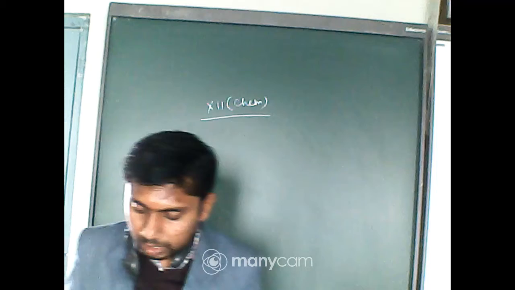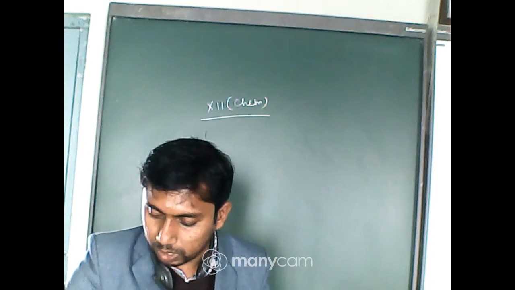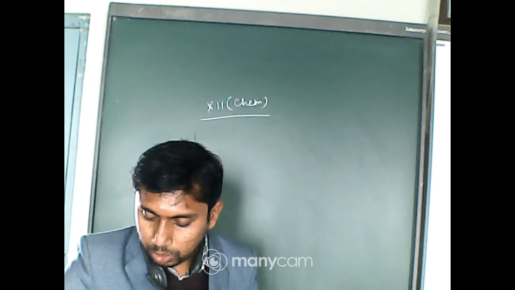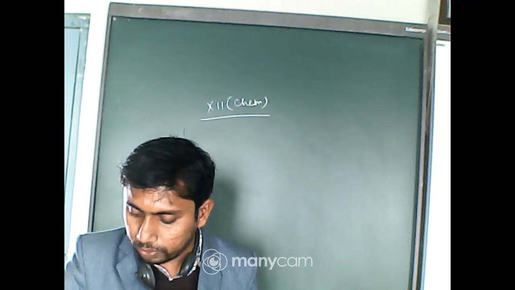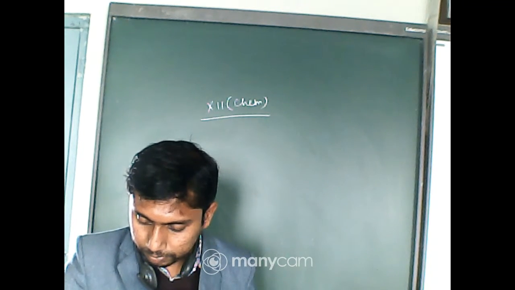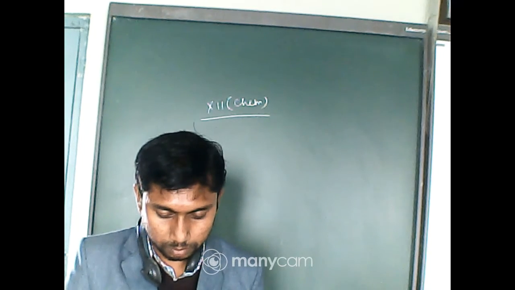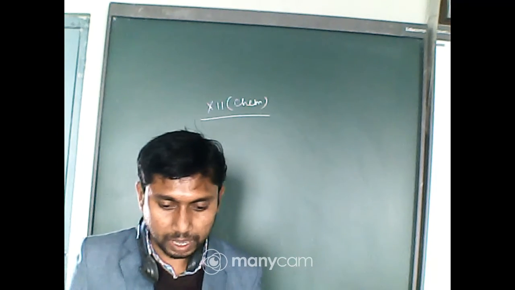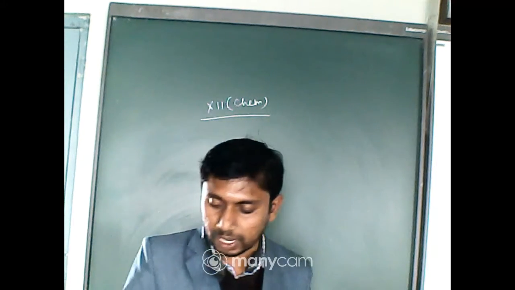You can do it. The total number of atoms present in a simple cubic unit cell is 1. Reason: a simple cubic unit cell has atoms at its corners, each of which is shared between 8 adjacent unit cells. Obviously it is option A, that is, both are correct and R is the correct explanation.